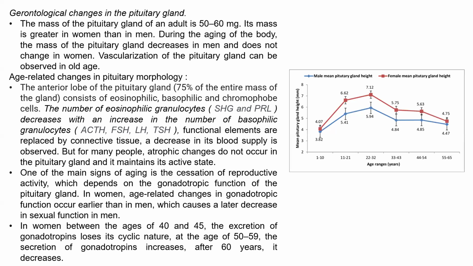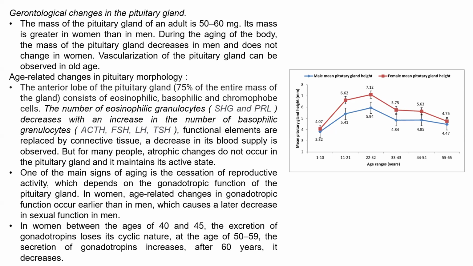One of the main signs of aging is the decrease and cessation of reproductive activity, which depends on the gonadotropic function of the pituitary gland. For women, age-related changes in gonadotropic function occur earlier than in men, which causes a later decrease in sexual function in men.